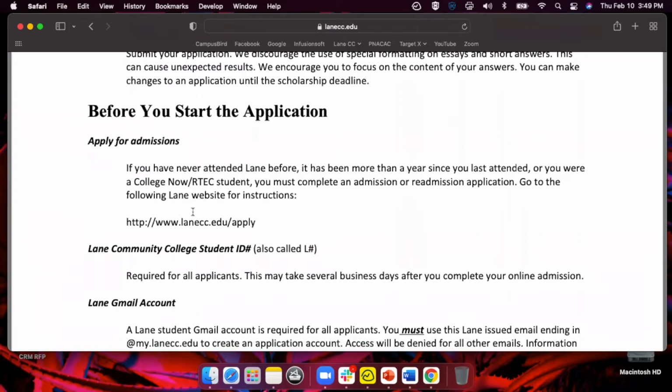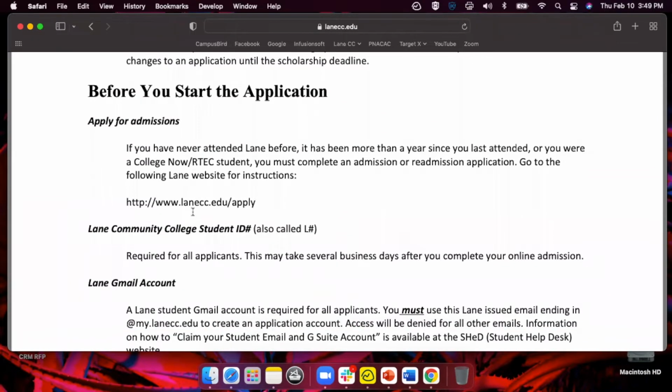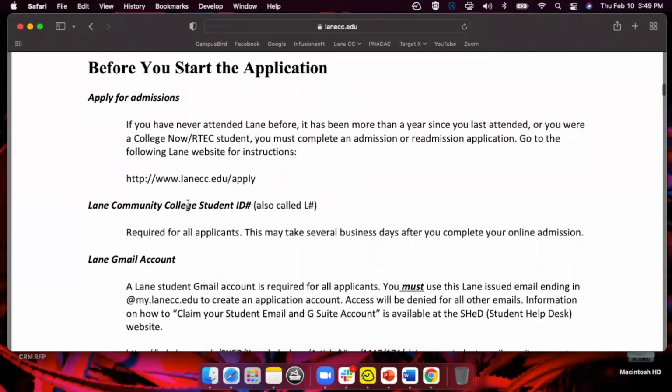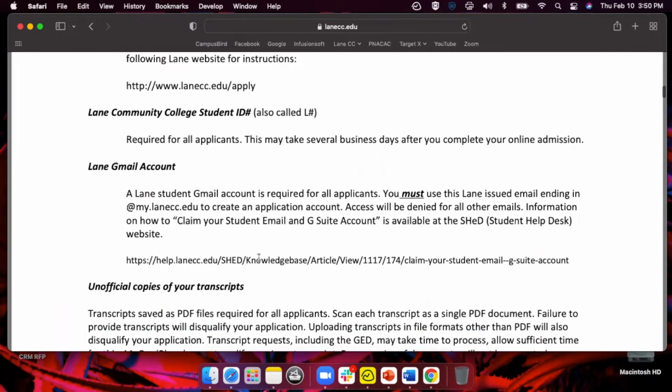And as I mentioned earlier, before you start an application for our scholarships, you do want to make sure that you are admitted to the college as a regular student by submitting our application for admissions, which they provide a link here. And then once you're admitted, you'll get information about your student L number. And like I said, it should match the same one you're using right now if you've been taking some College Now courses at the college.